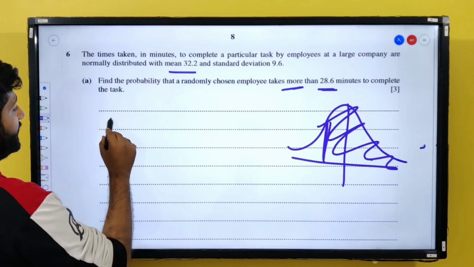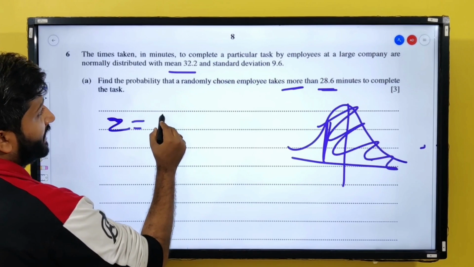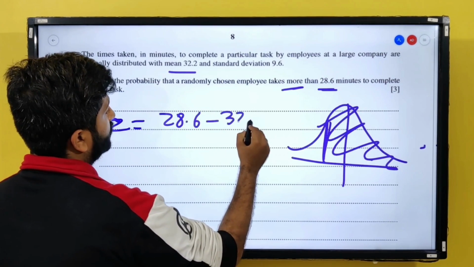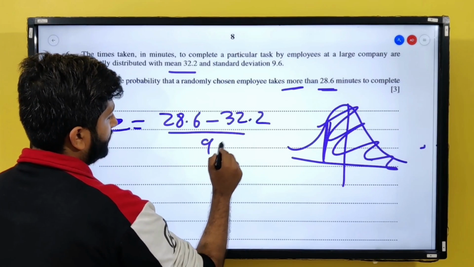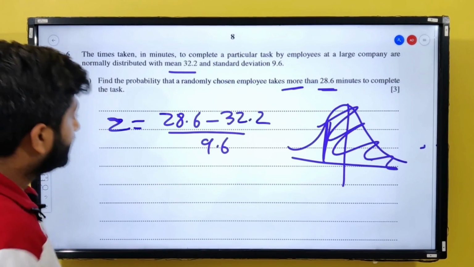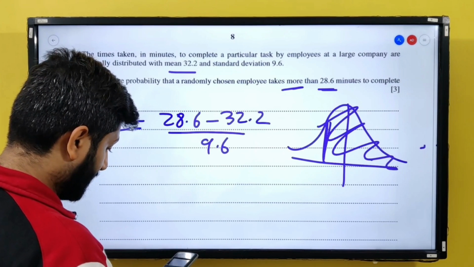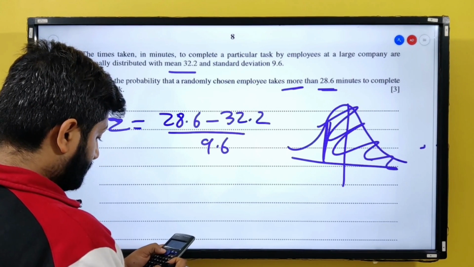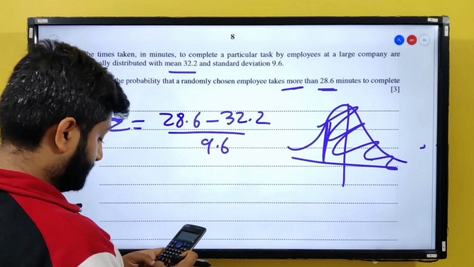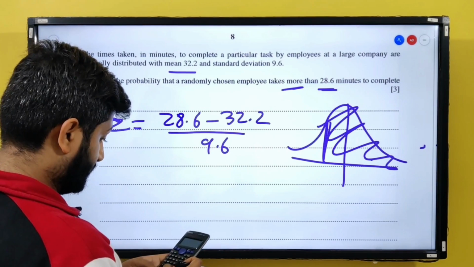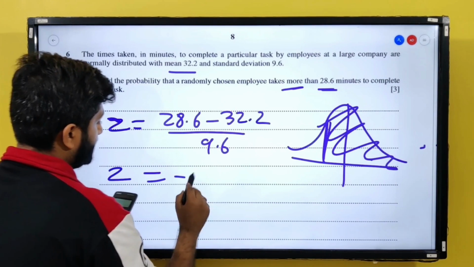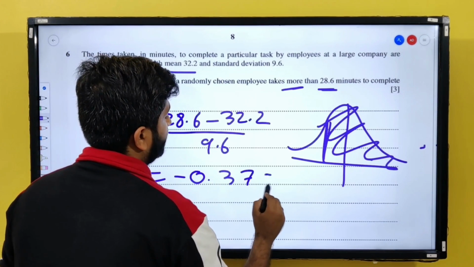So we'll use the formula Z equals X minus mu upon sigma. This way we'll get our Z, which is 28.6 minus 32.2 upon 9.6. So Z is minus 0.375.